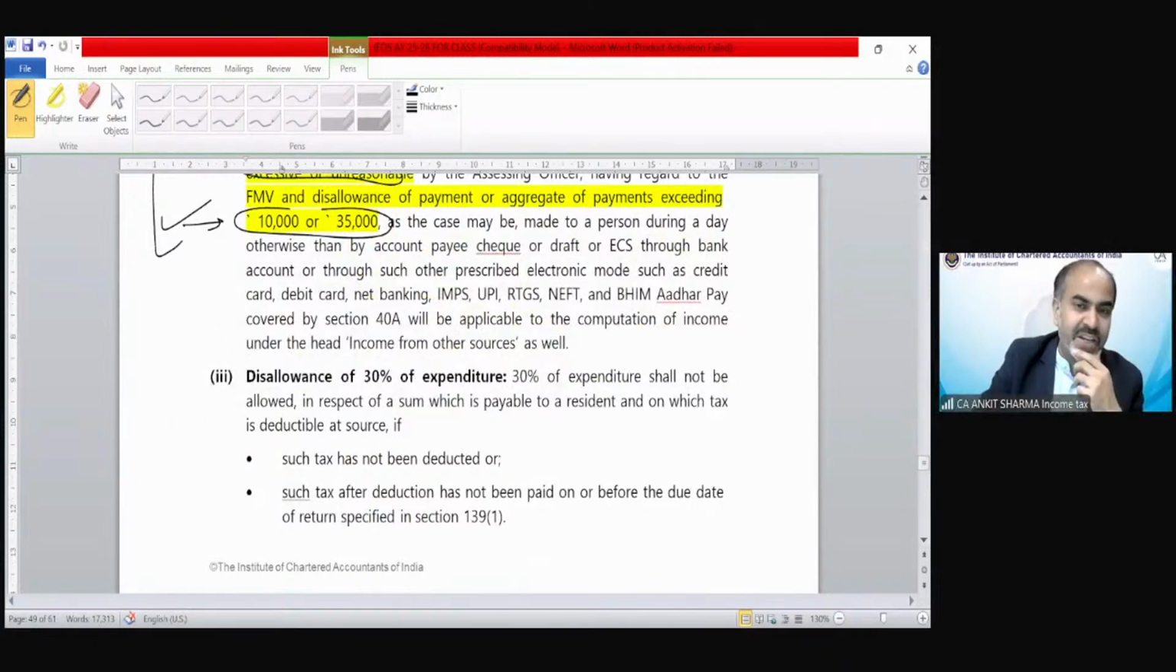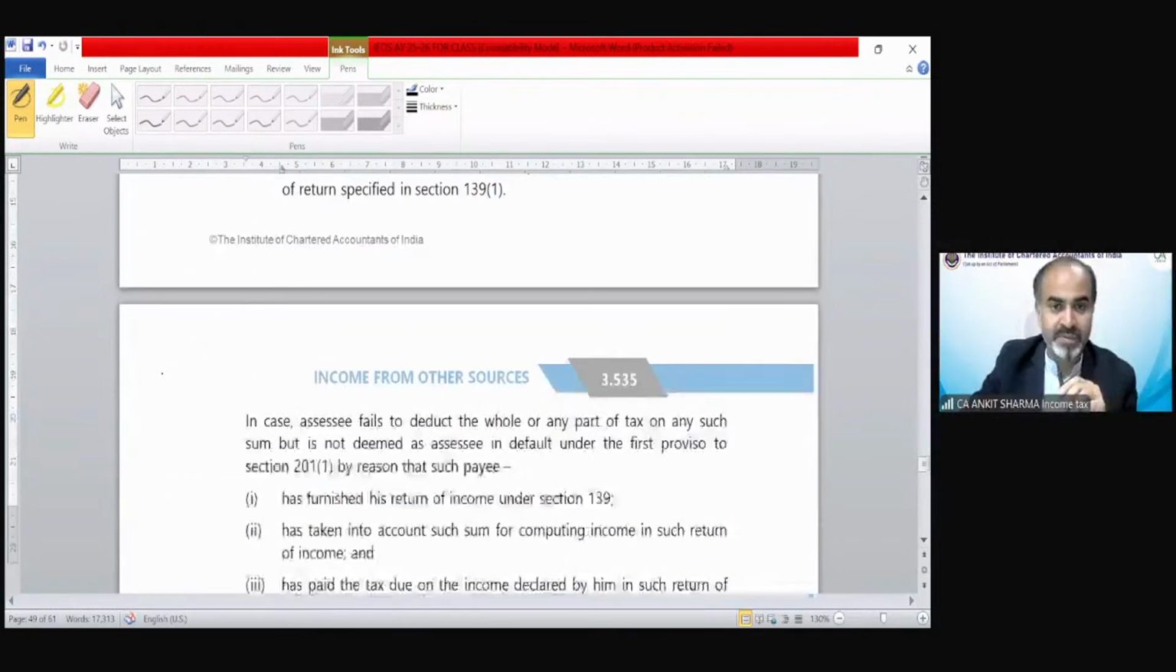If TDS has not been deducted on an expenditure, then 70% is allowable and 30% of that expenditure is disallowed. The same concept applicable in PGBP is applicable in income from other sources.